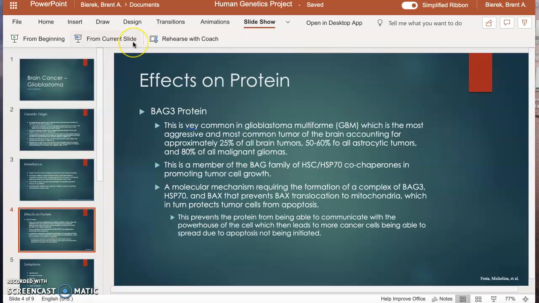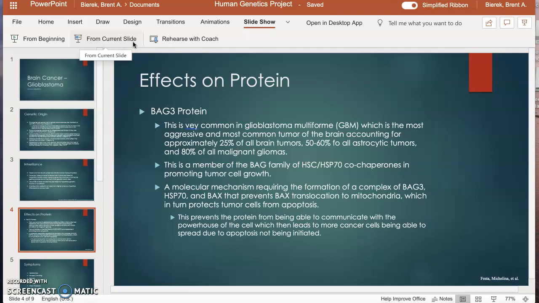Effects on protein. BAG3 protein. This is very common in glioblastoma multiforme, which is the most aggressive and most common tumor of the brain, accounting for approximately 25% of all brain tumors, 50 to 60% of all astrocytic tumors, and 80% of all malignant gliomas.